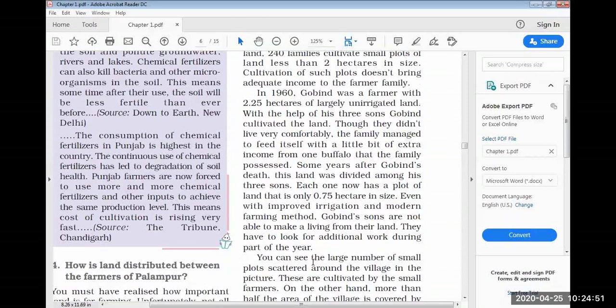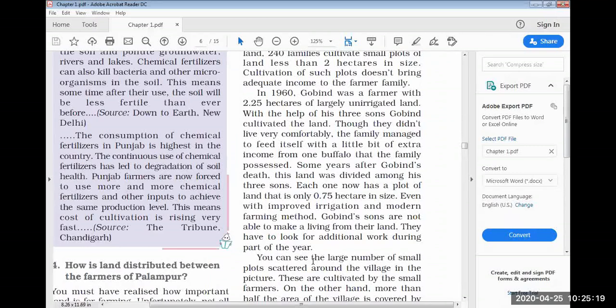Now these 3 sons, if they can't meet their needs, it means they have to go for additional work. And in the village, what is additional work? Either you work on the land of the farmer or by yourself you can run your bullock cart. Correct? This is how the land went on dividing and it became small day by day.